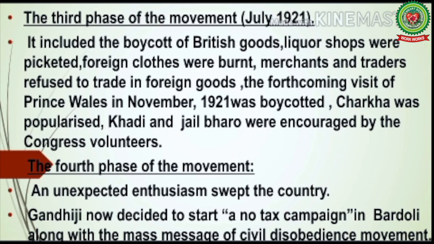Congress leaders boycotted the visit of the Prince of Wales to India in 1921, who was coming to India for the first time. Congress leaders also started a movement called Jail Bharo in order to show the British government that even unarmed people could fight against the British Empire. During the fourth phase of the movement, there was total enthusiasm in the country. Gandhiji started a no-tax campaign in Bardoli and asked the people not to pay any sort of tax.